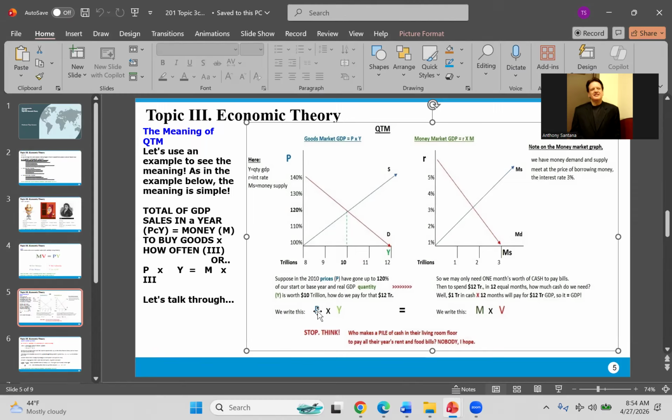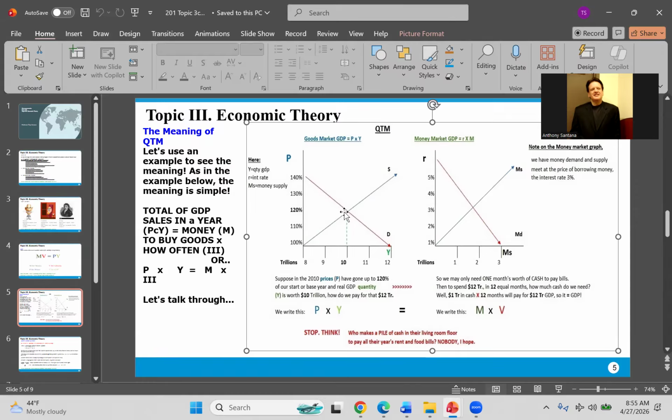So in this example, let's say GDP is 10 trillion in this equilibrium point, which approximately was 2010, just by coincidence, 10 trillion. But the price level has gone up to 120%.